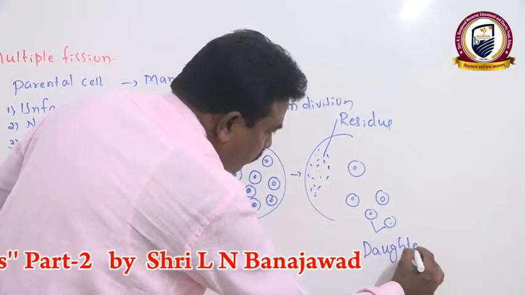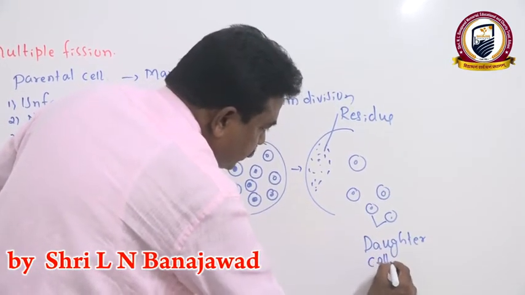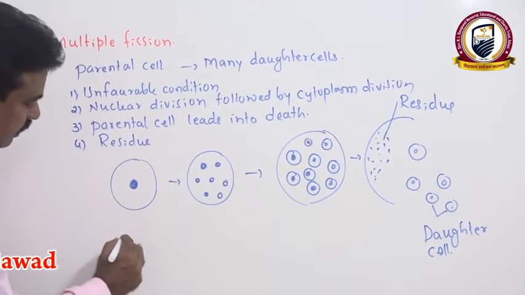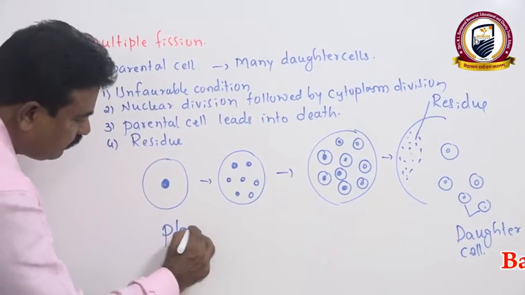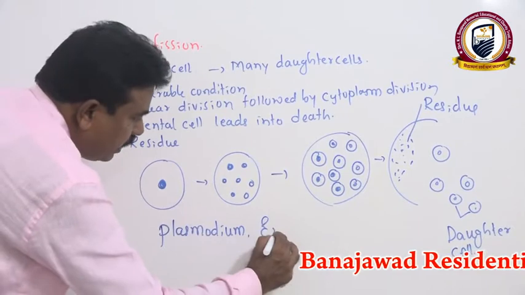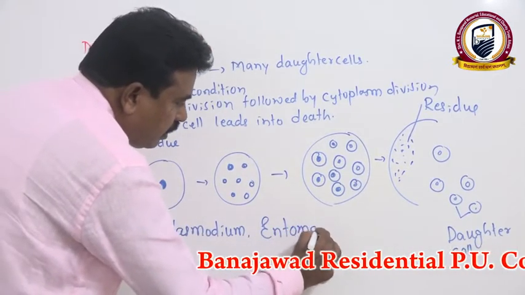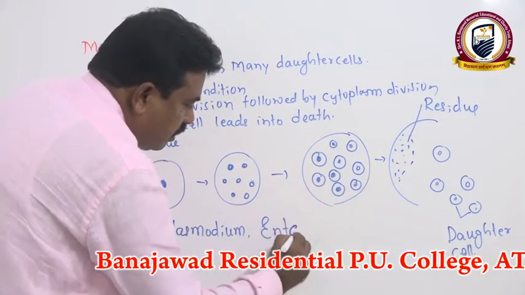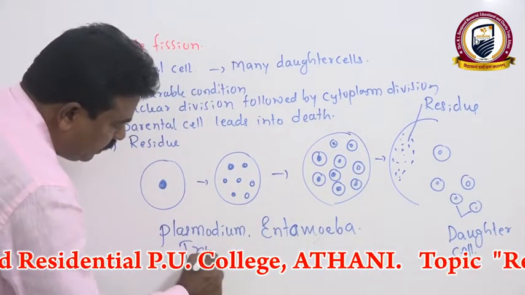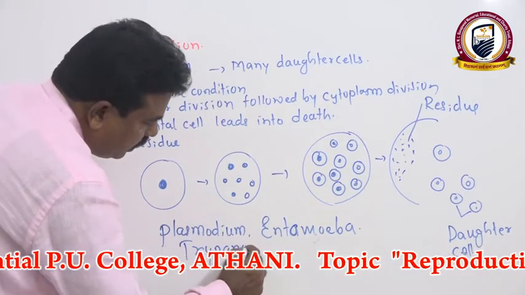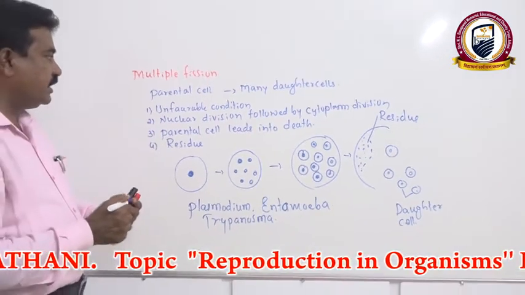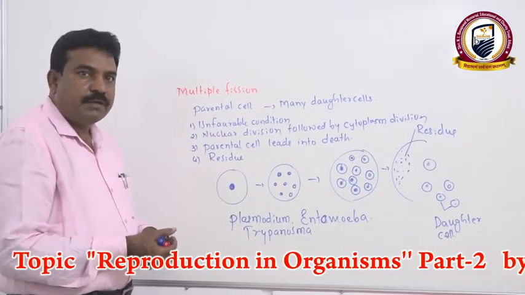In such a way, multiple fission takes place in most unicellular organisms under unfavorable conditions. The best example is Plasmodium, then Entamoeba, and even Trypanosoma; these are some important protozoans that show multiple fission under unfavorable conditions.